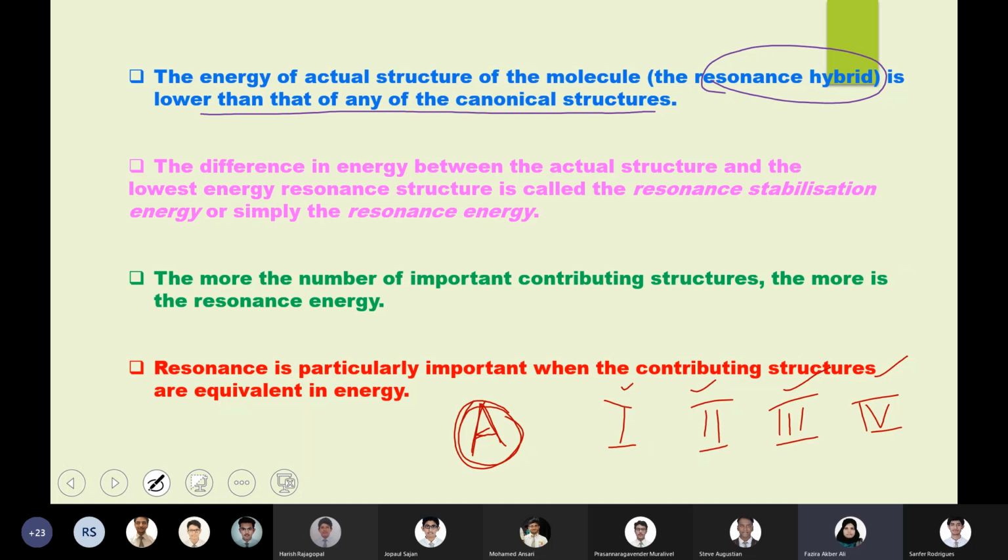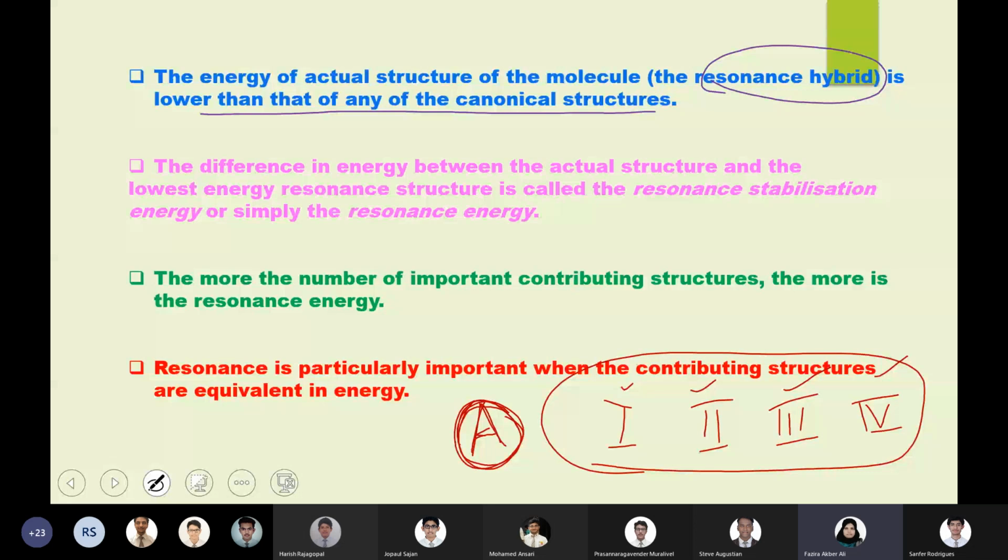But among them, the energy of A, the actual structure, which means the hybrid structure, will be lower than any of these 4 structures. I repeat, when a compound A has 4 different resonating or canonical arrangements, then the actual structure of A, which is a hybrid of these 4 structures, will have a lower energy than any of these representations.